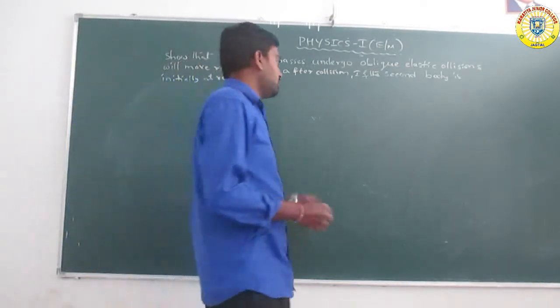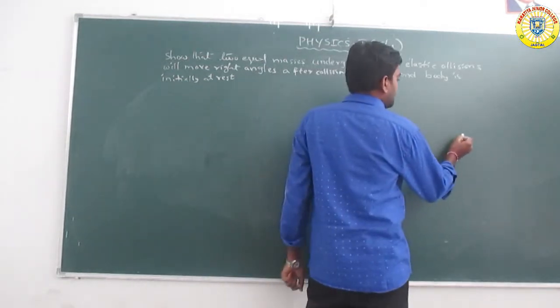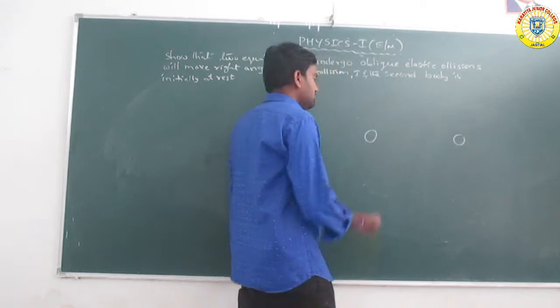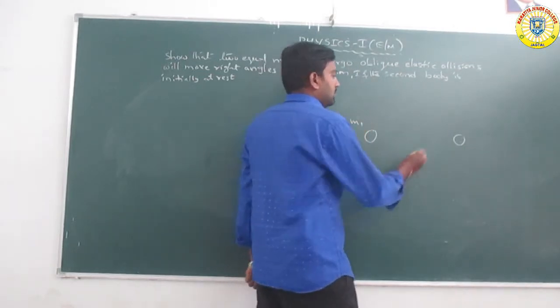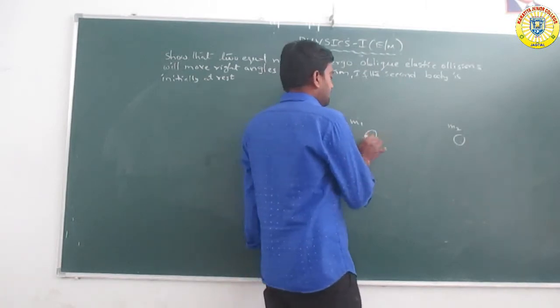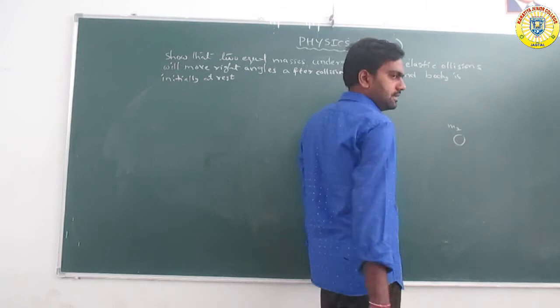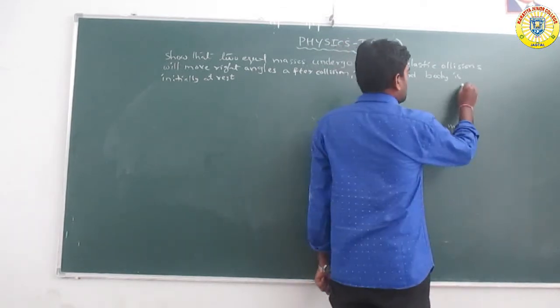Okay, so now we consider the body. This is the body, and another body is taken. So the masses are equal, m1 and m2. Here the initial velocity of the first body is u. The second body is at rest.